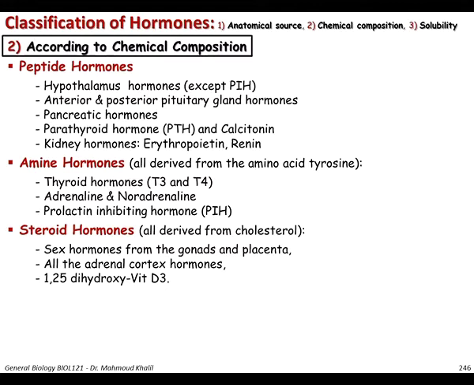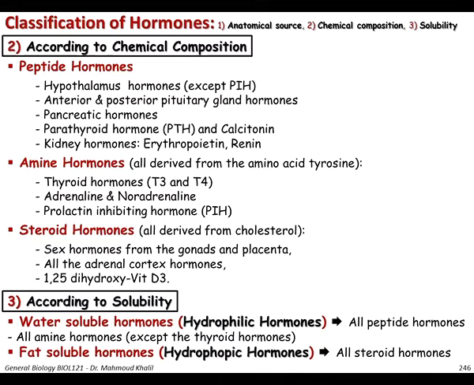The third class of hormones classified according to chemical composition is the steroid hormones. And they are derived from cholesterol, like the sex hormones from the gonads and the placenta, all the adrenal cortex hormones, and vitamin D3 hormone.